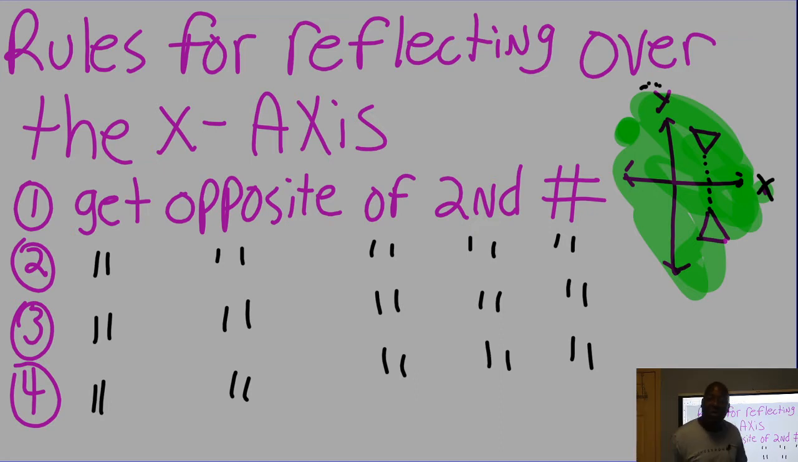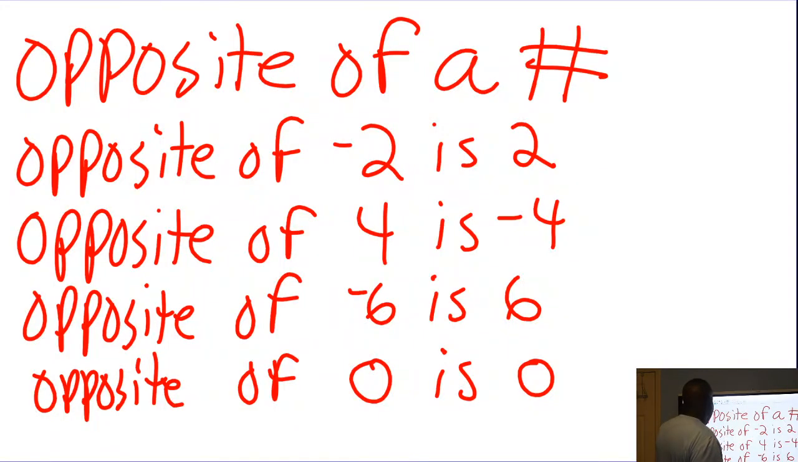Do y'all know what opposite means? Do you really know what opposite means? Here we go. The opposite of a number: let's say you wanted the opposite of negative 2. Well, the opposite of negative 2 is 2. What's the opposite of 4? The opposite of 4 is negative 4. What's the opposite of negative 6? The opposite of negative 6 is 6. What's the opposite of 0? The opposite of 0 is just 0. Don't put down negative 0. Please don't make me laugh.